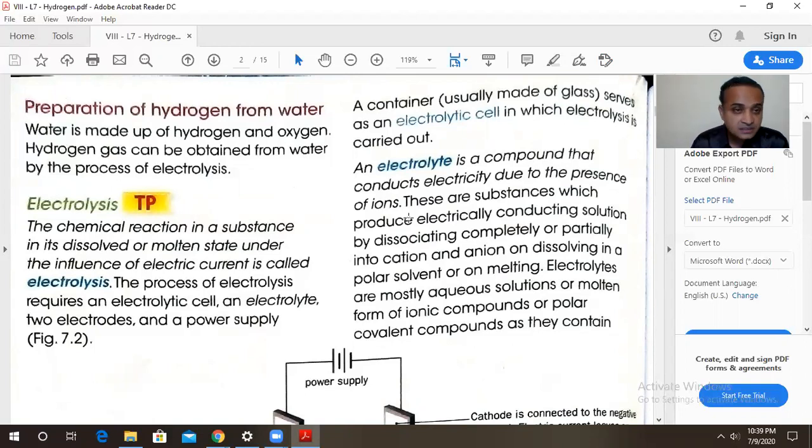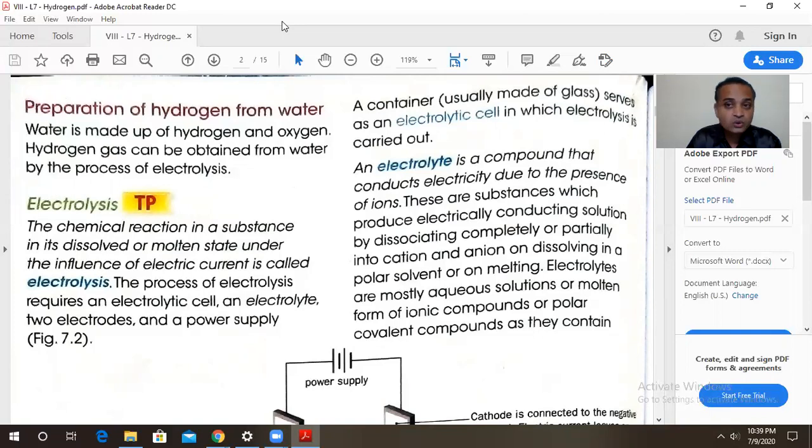So firstly friends, for this preparation of hydrogen, let us start with what is electrolysis. Dear friends, the word electrolysis itself tells you electro, that means electricity, and lysis means breakup. You are breaking that water molecule by passing electric current. So that is called as electrolysis. Breaking of any substance into its components by passing electric current is called as electrolysis.